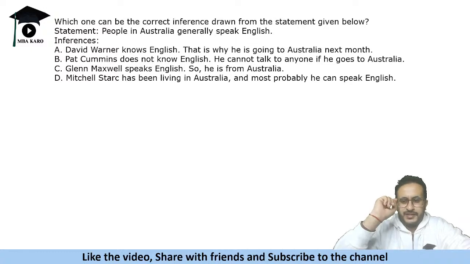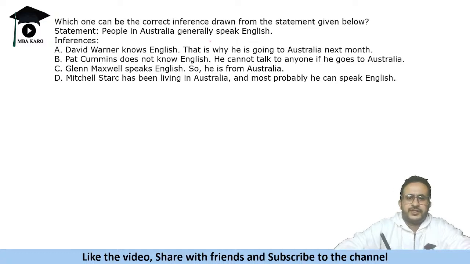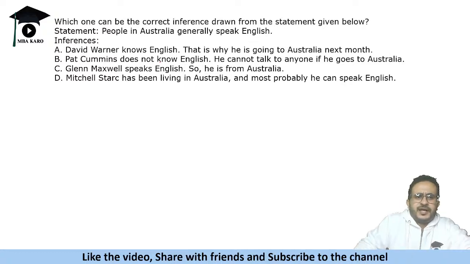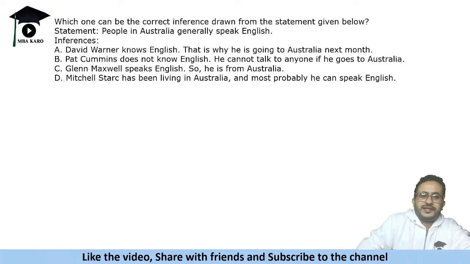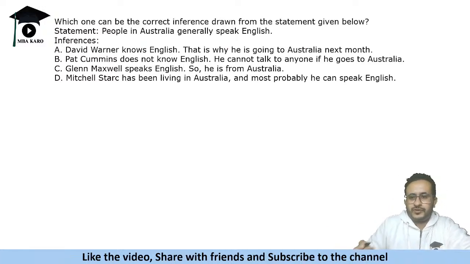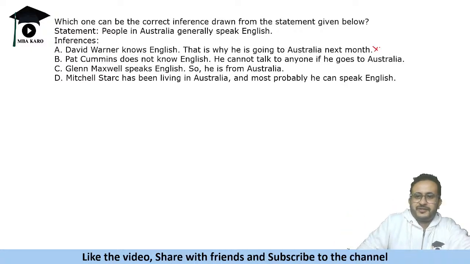Now let us evaluate this interesting thing. David Warner knows English, right? People in Australia generally speak English. So that means most of the people speak English and he knows English. That is why he is going to Australia next month. If he knows English, it is not the reason. This is saying that he knows English and that is the reason he is going to Australia. Like if I know English, I'm not going to Australia for that reason. So that is an invalid argument here.